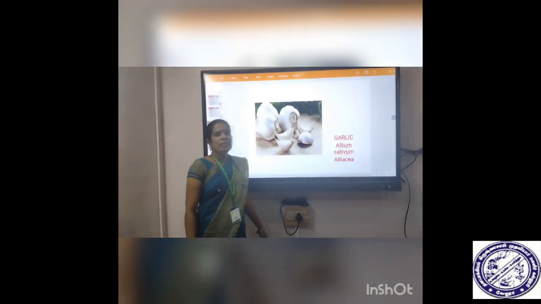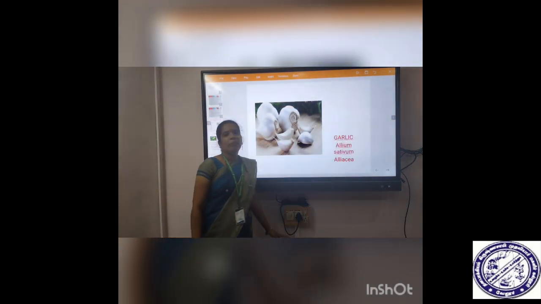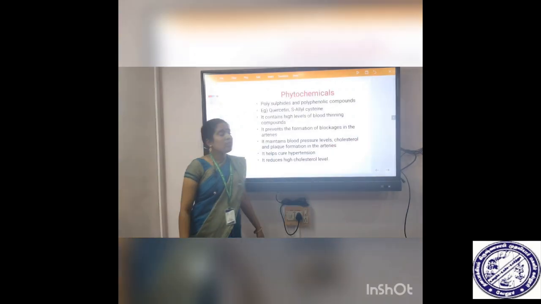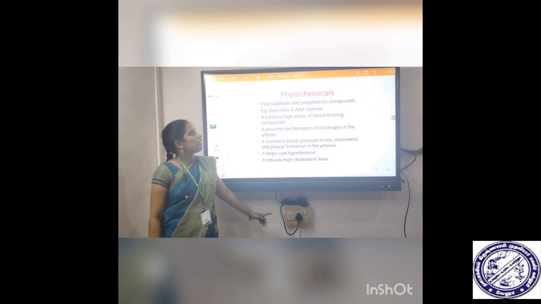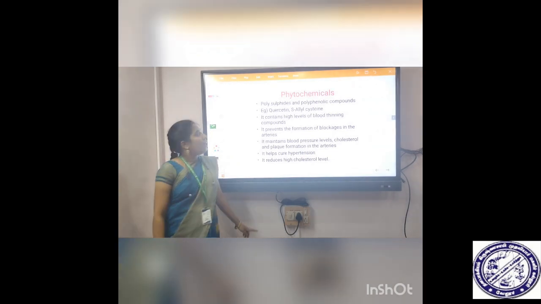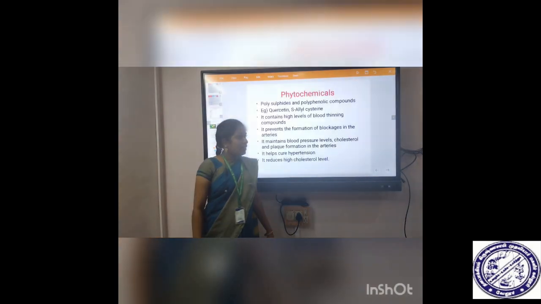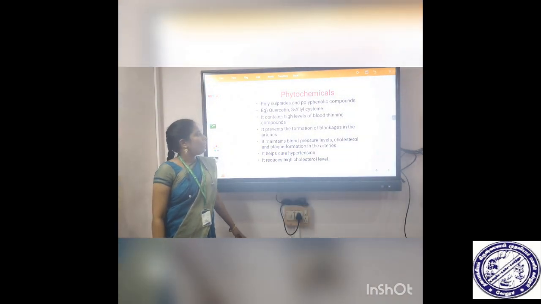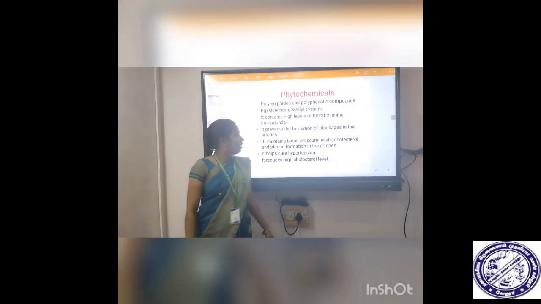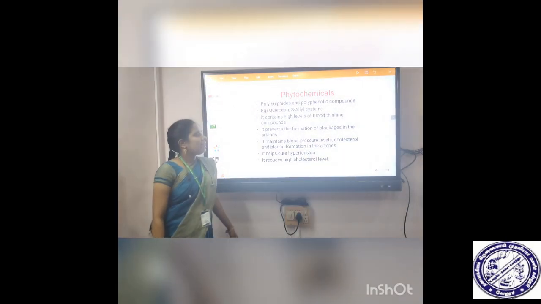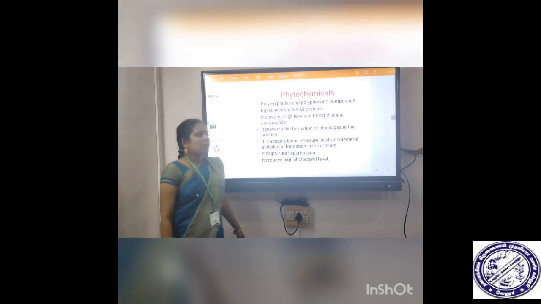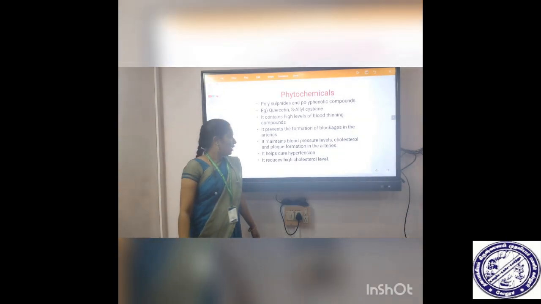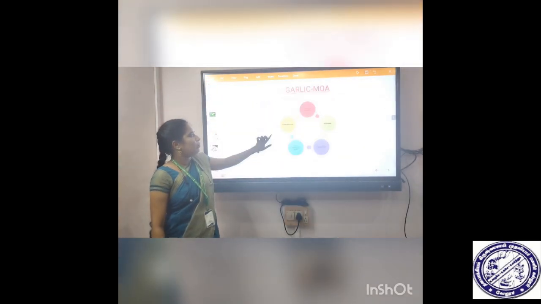Next plant, garlic. Scientific name Allium sativum. It belongs to Alliaceae family. It has wide range of phenolic compounds and polysulfides. For example, quercetin, S-allyl-cysteine and N-acetylcysteine. It contains high levels of blood thinning components. It prevents the formation of blockage of the arteries. It maintains BP, cholesterol and prevents formation of blockage in arteries. It helps cure hypertension. It reduces high cholesterol level.